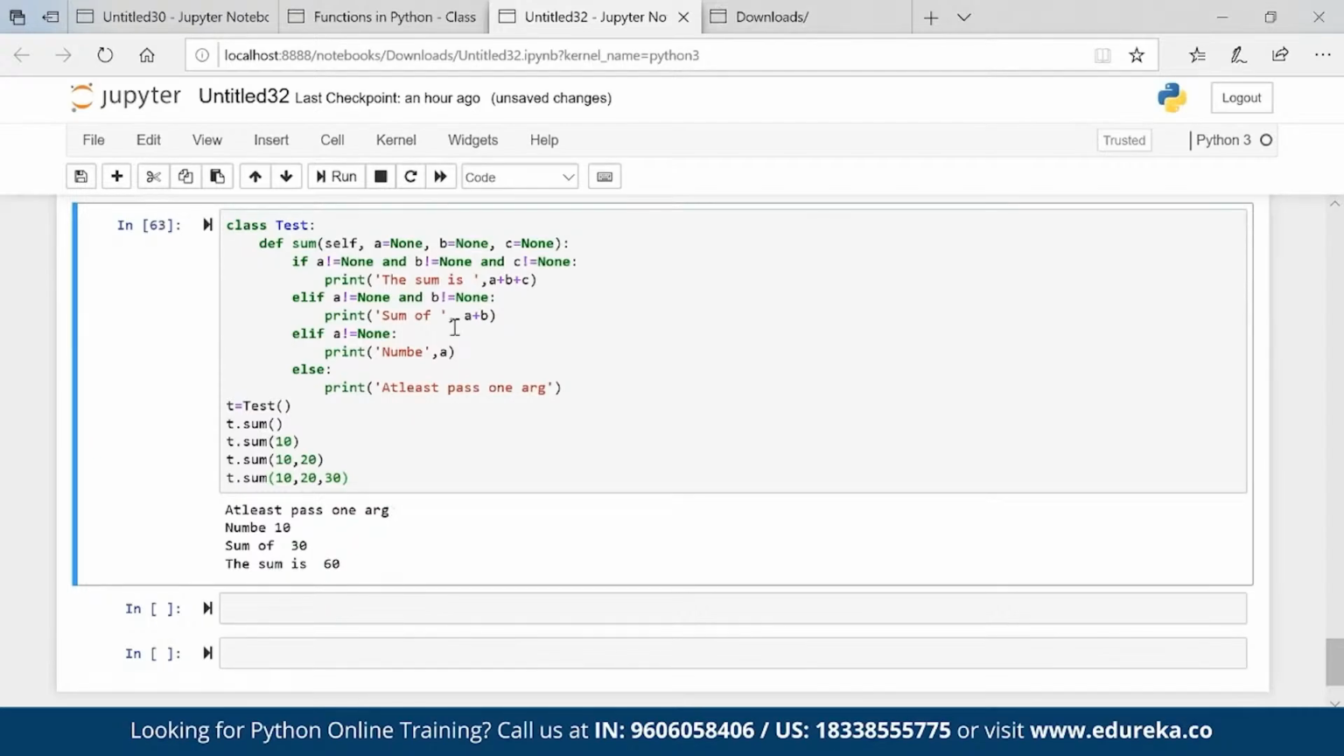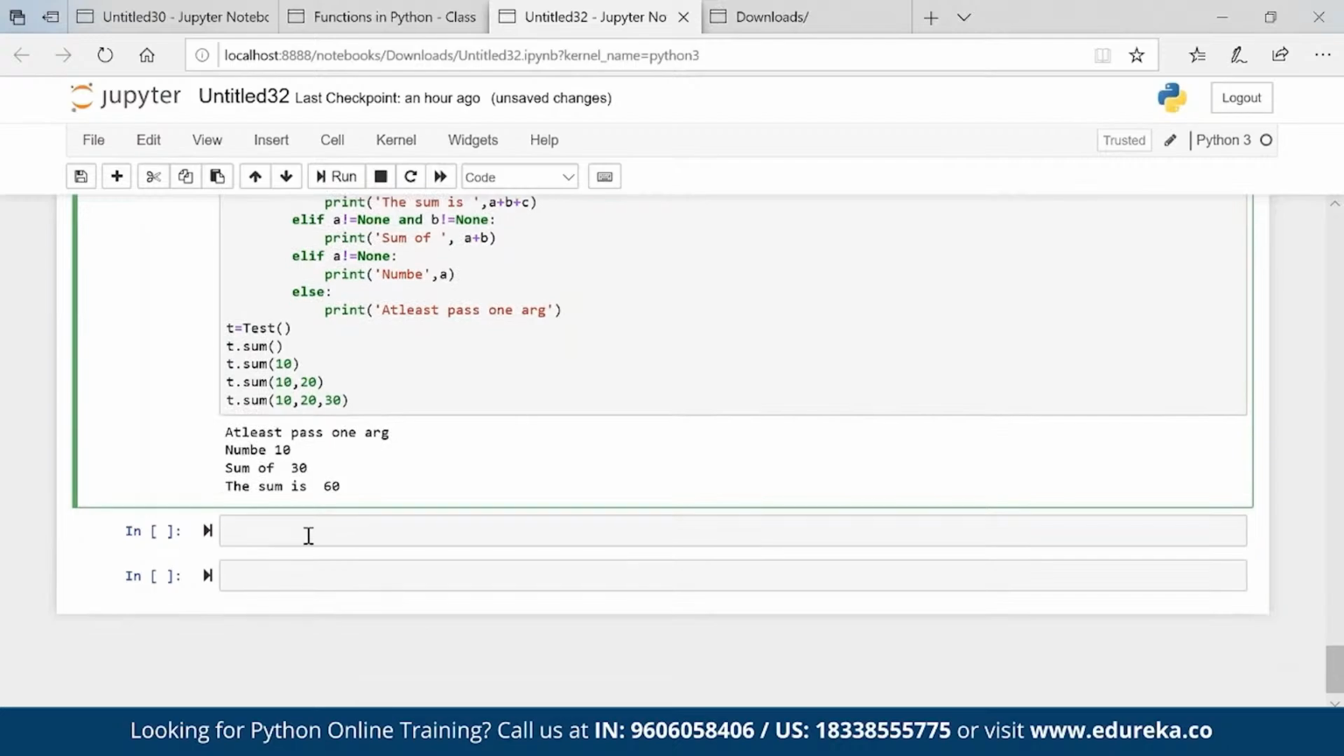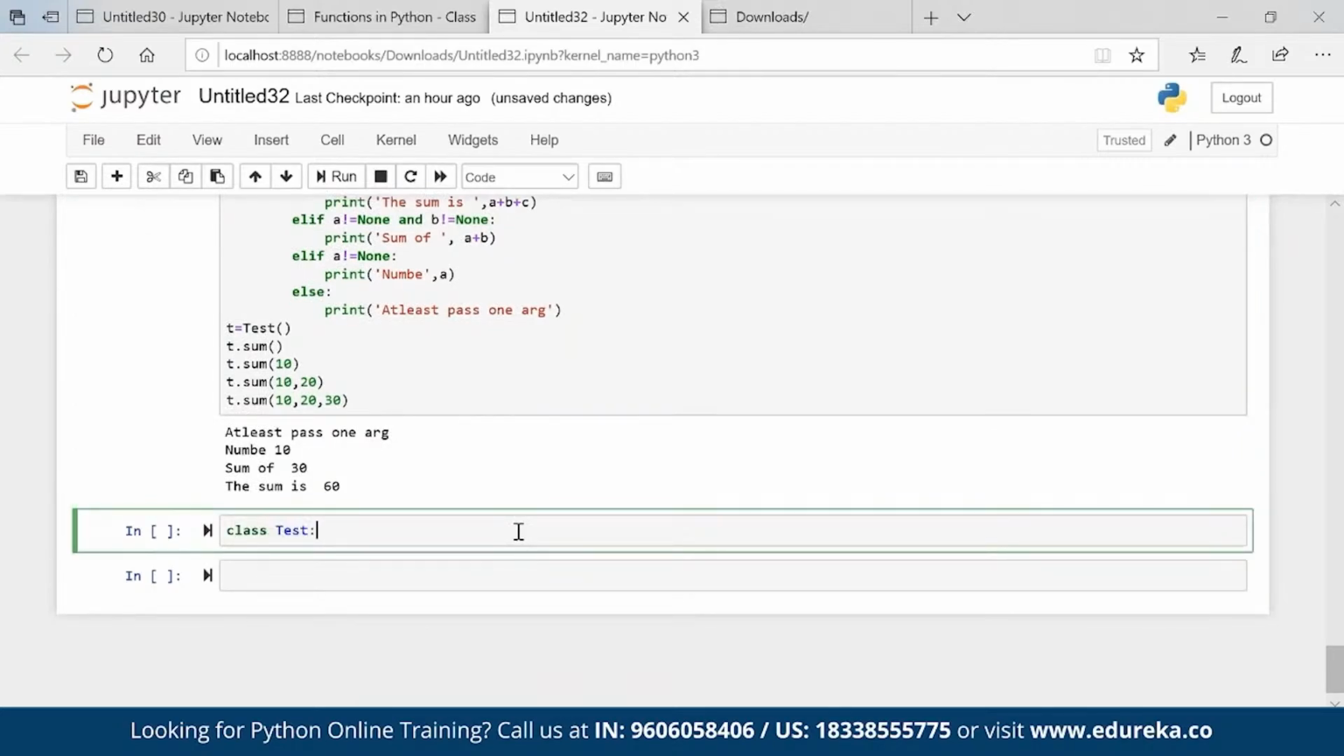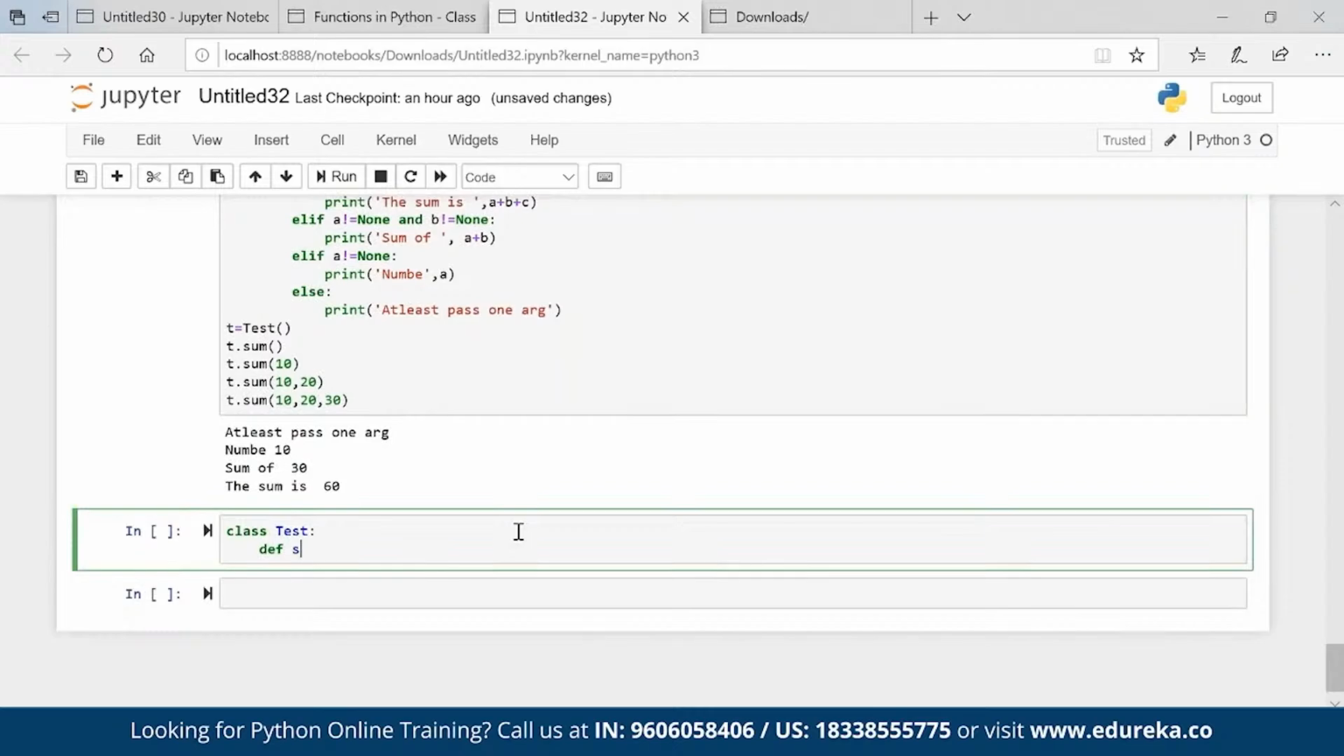But this is, coding wise, not a good method. Suppose I want to add 4 numbers, then I will add one more none. Let's say I want to add 10 numbers, it will be very difficult for me to handle that. Then what is the solution? Let me create it. Class test, def sum self, star a is known as variable argument. Okay, a is a variable argument. You can pass any number of variables.